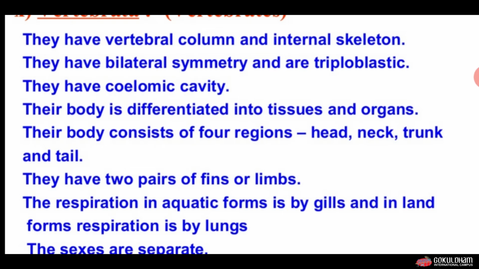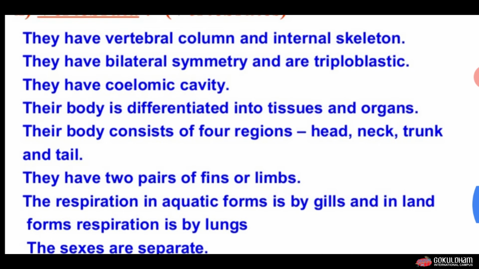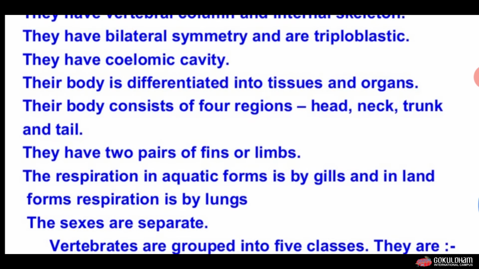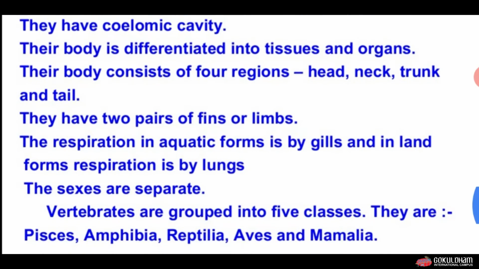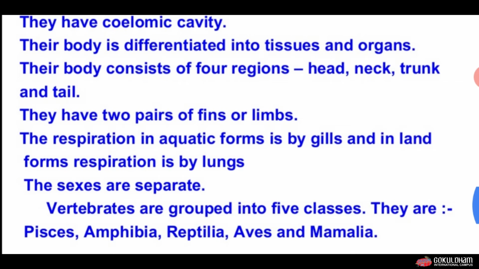The respiration in aquatic forms is by gills, and on land is by lungs. The sexes are separate. In this group, the vertebrates are divided into five classes. They are Pisces, Amphibia, Reptilia, Aves, and Mammalia.